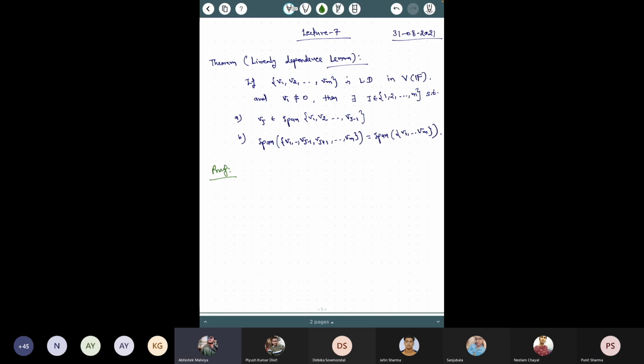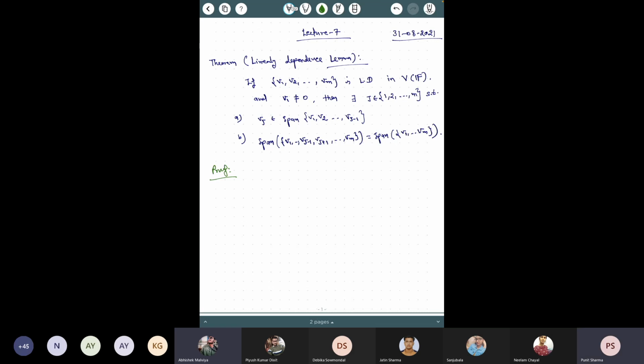And then clearly the set is linearly dependent. Then the linear combination of the vectors is going to be zero, where not all coefficients are zero. So we will take out one vector, v_j or v_i, whichever, and express it as a linear combination of the other vectors.